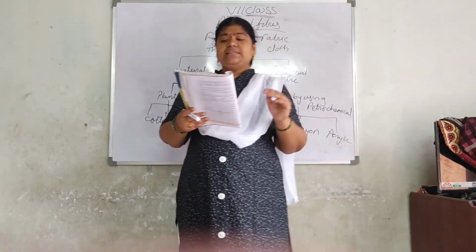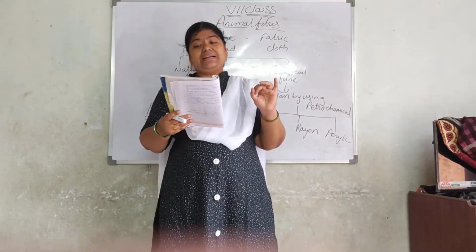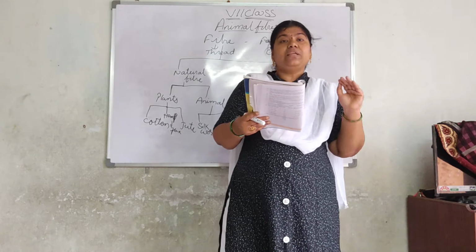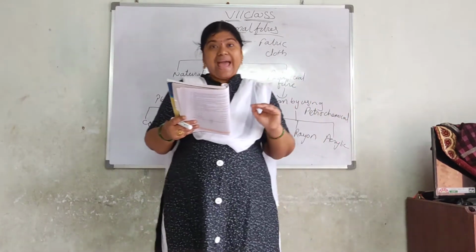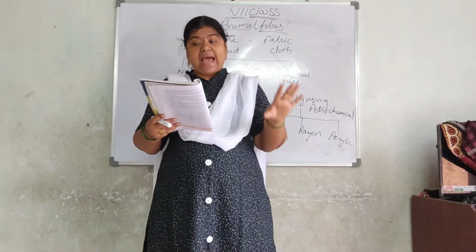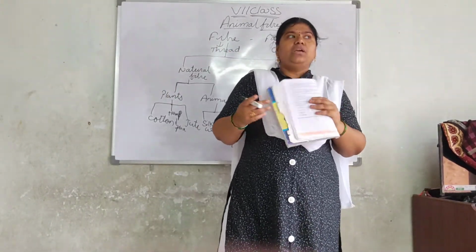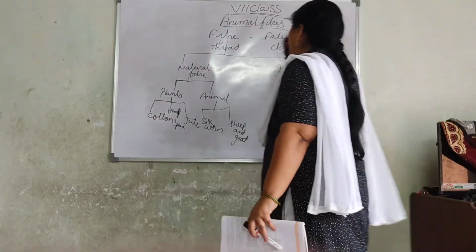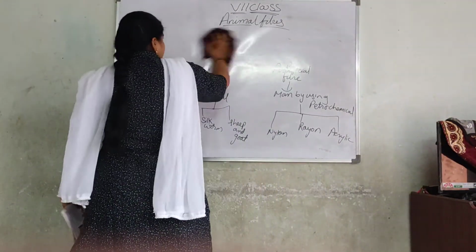Okay, then in the same way we get fibers of silk and wool from animals like silkworm, sheep, goat, camel, yak, etc. See here, silkworm, sheep, goat, camel, yak, etc. Now, if you want to know the story of these fibers, we have to enter into the lesson.